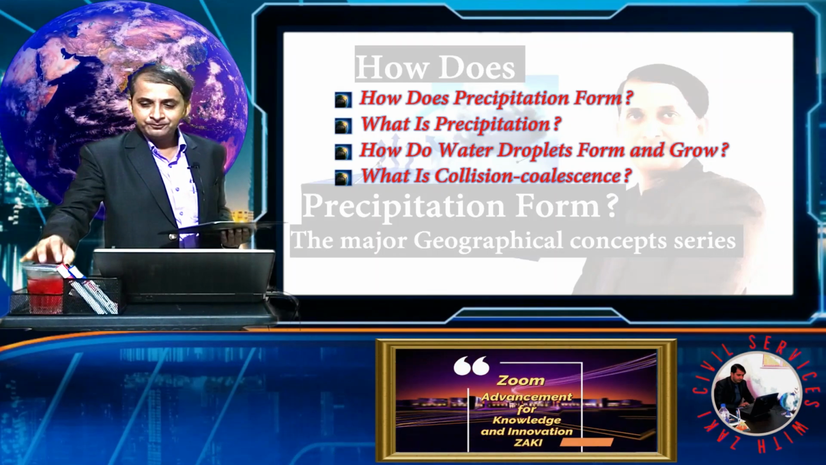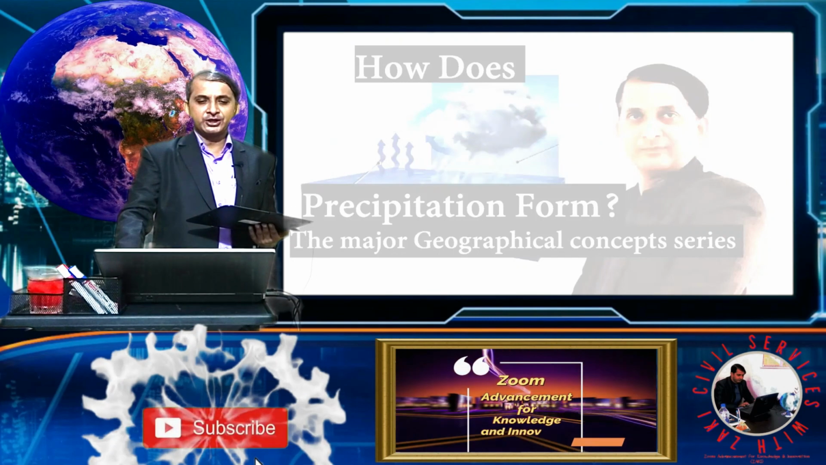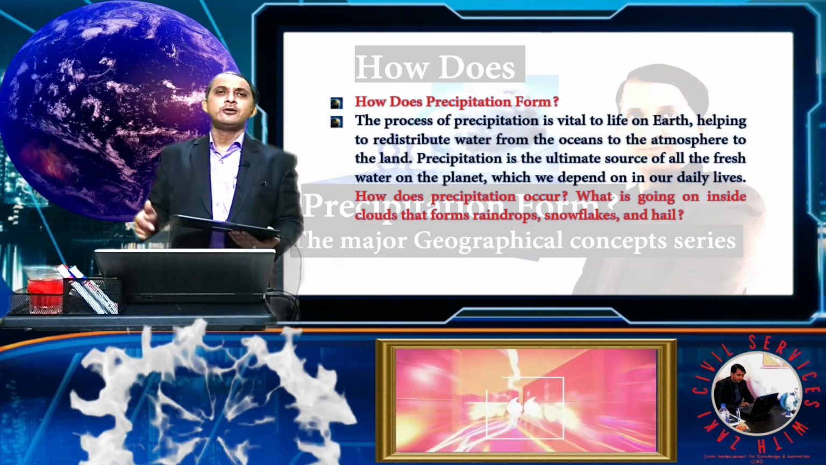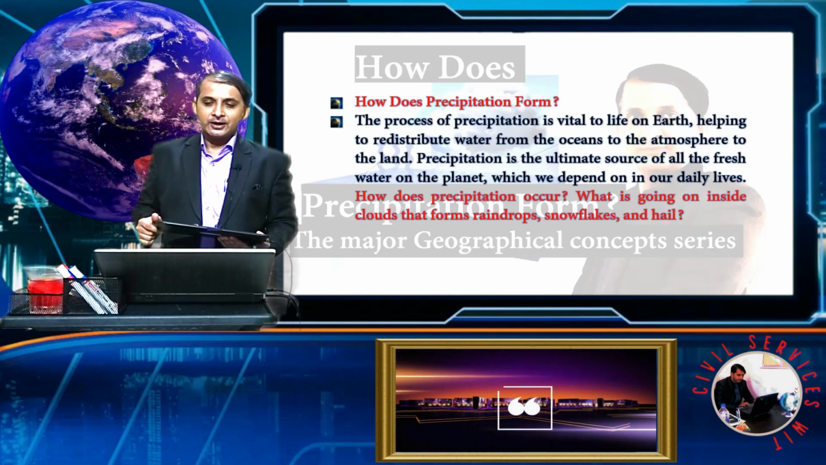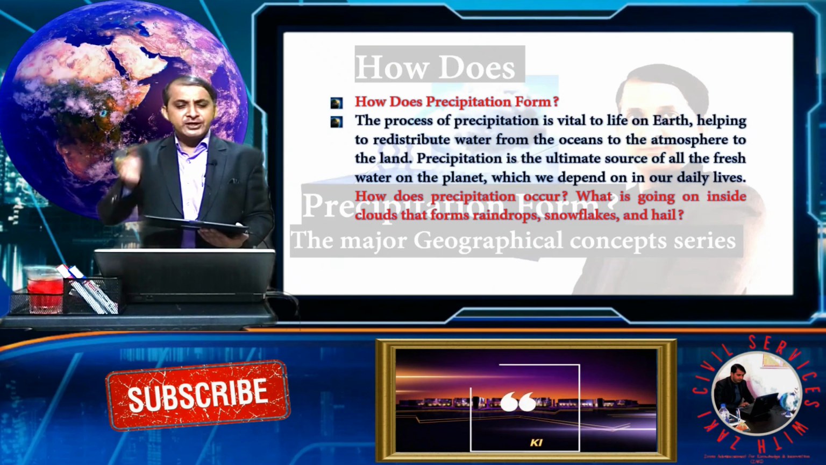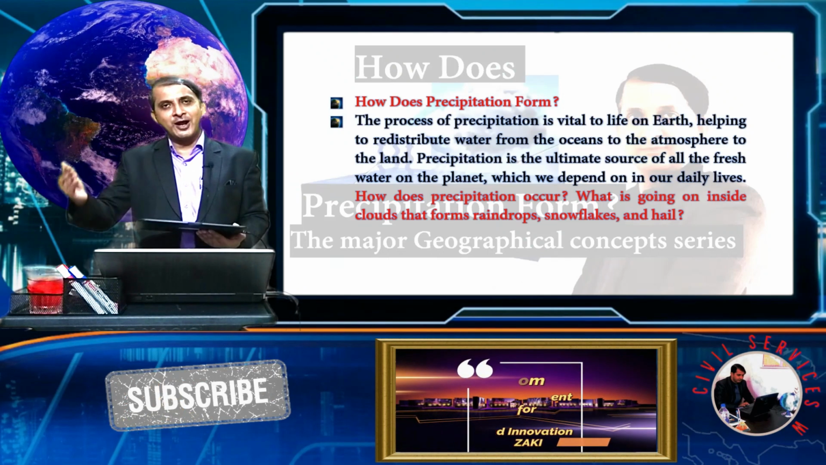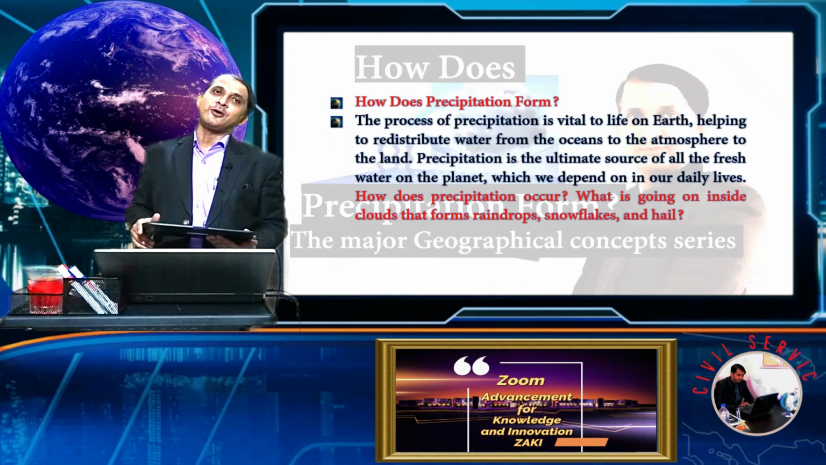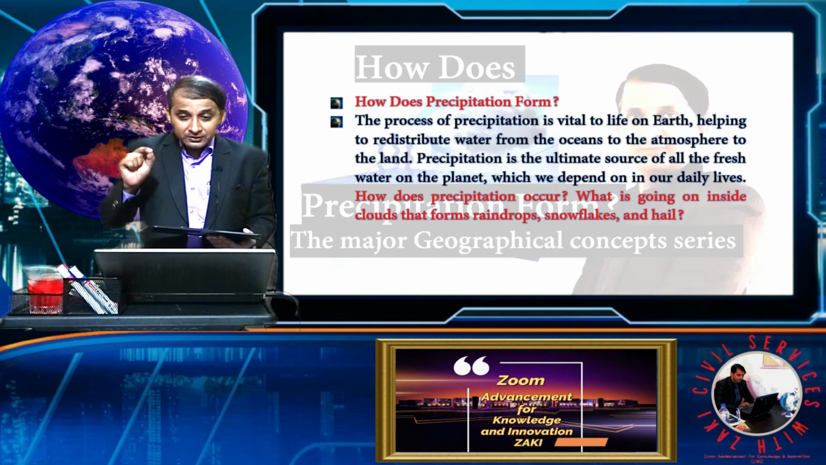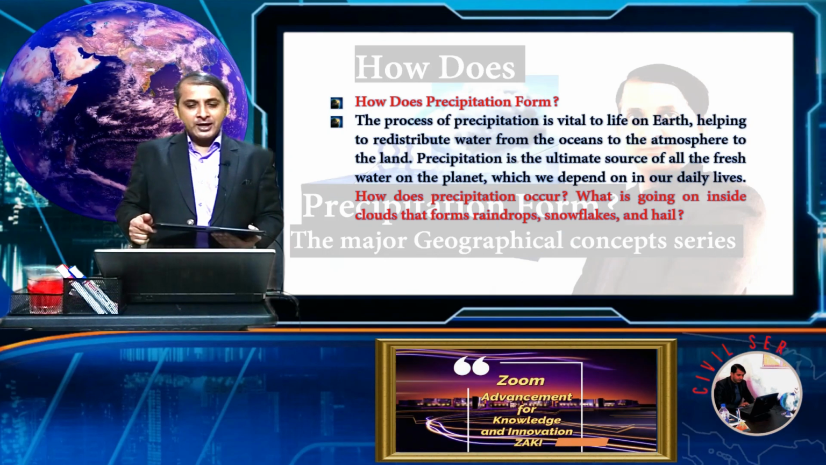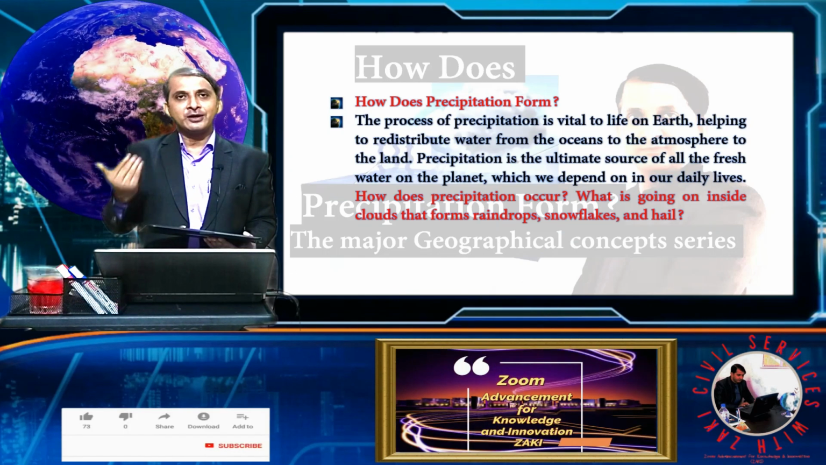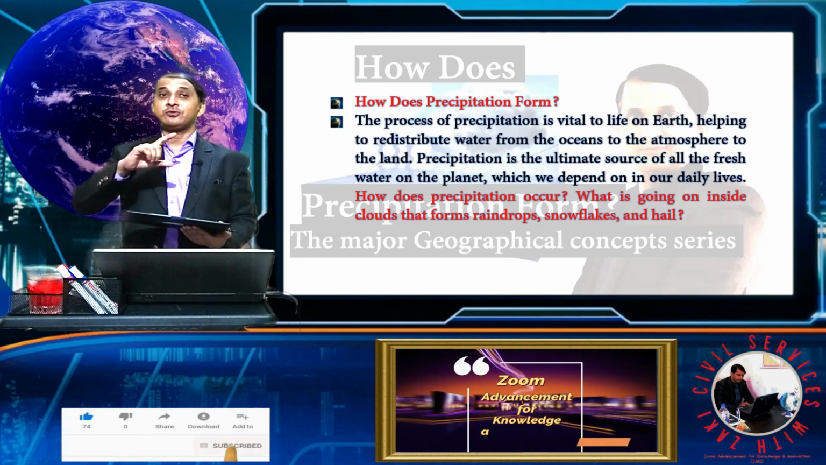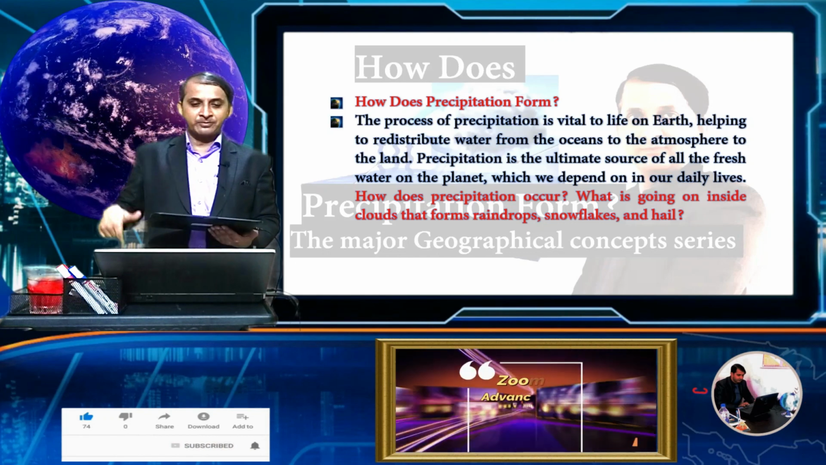We move forward and see how precipitation forms. The process of precipitation is vital for our life on earth and helps to redistribute water from oceans to the atmosphere to the land. Precipitation is the ultimate source of all earth's fresh water, which we depend on in our daily life.